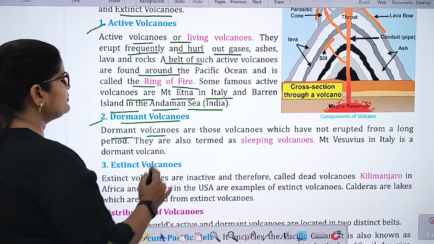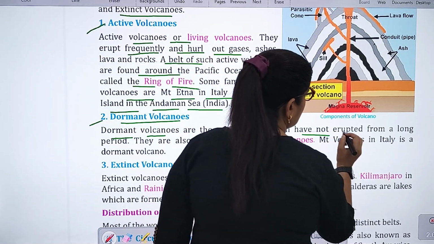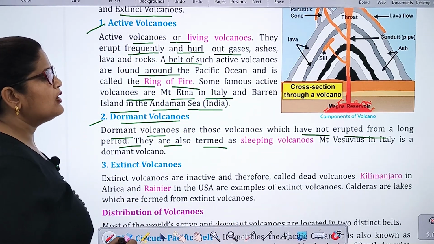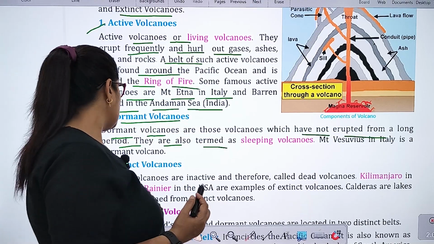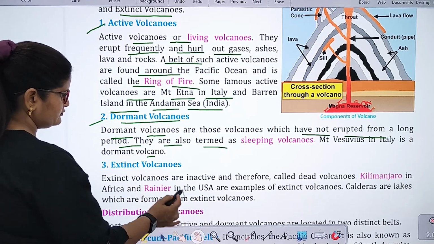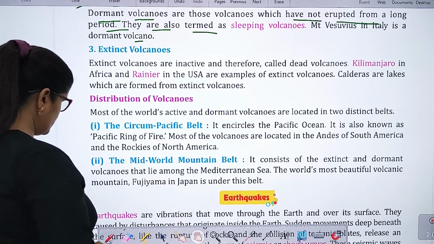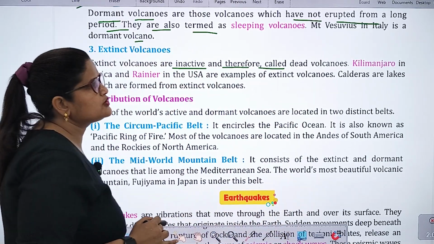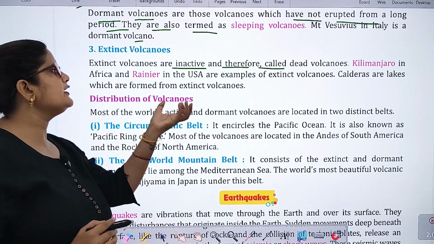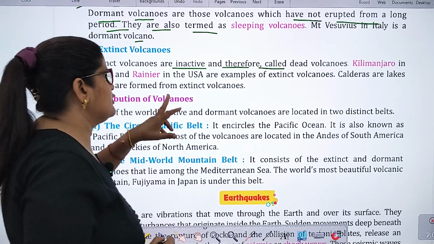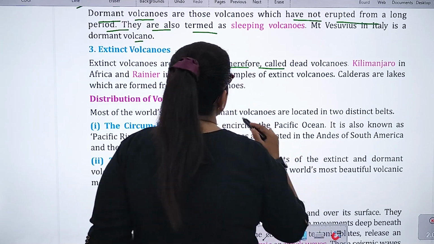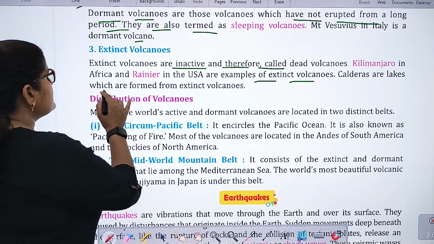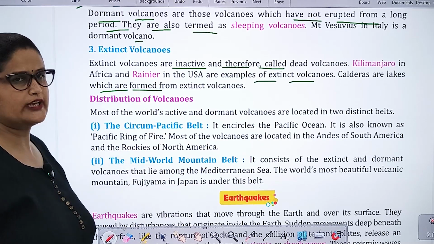Dormant volcanoes are those volcanoes which have not erupted for a long period. They are also termed sleeping volcanoes. Mount Vesuvius in Italy is a dormant volcano. Extinct volcanoes are inactive and therefore called dead volcanoes. Kilimanjaro in Africa and Rainier in the USA are examples of extinct volcanoes. Calderas are lakes which are formed from extinct volcanoes.